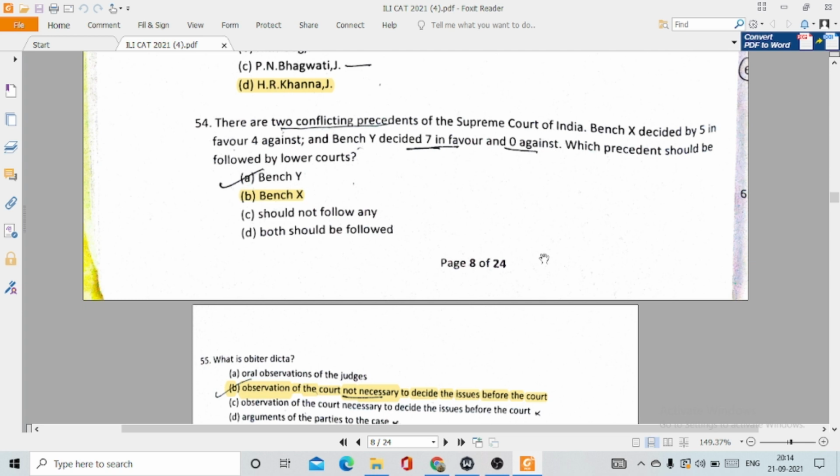54. There are two conflicting precedents of the Supreme Court of India, with bench X decided 5 in favor to 4 and bench Y decided 7 in favor and 0 against. Which precedent should be followed by lower courts? According to the answer, it is given option number B, bench X.